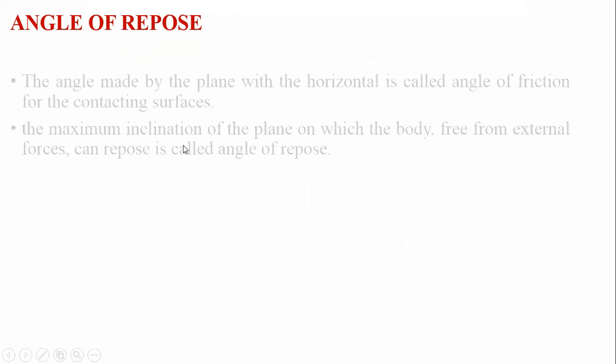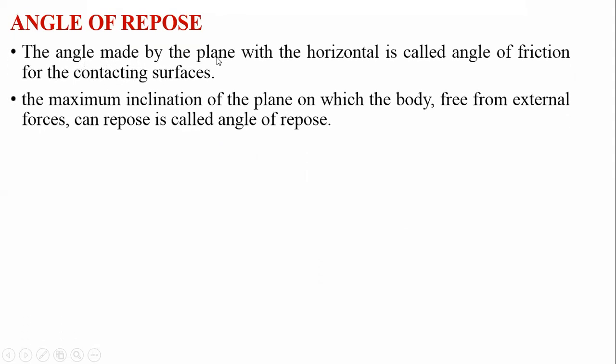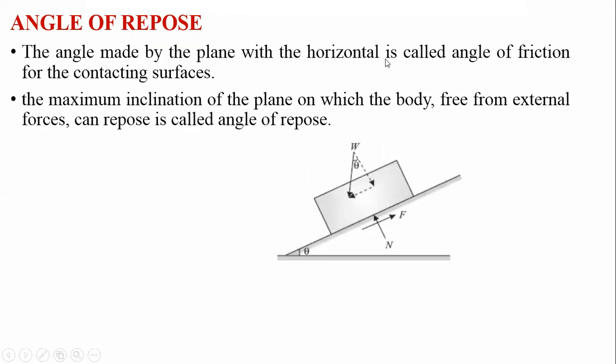Here the angle made by the plane to the horizontal is the angle of friction at the contact surface. The maximum inclination of a plane on which a body, free of external force, remains at repose, that is, before it slips, is called the angle of repose.